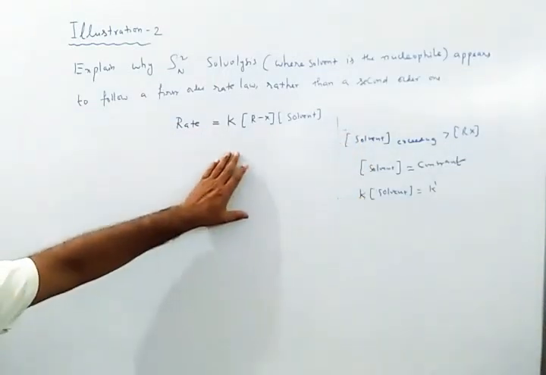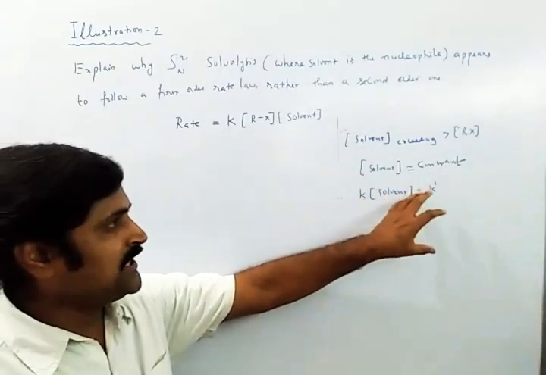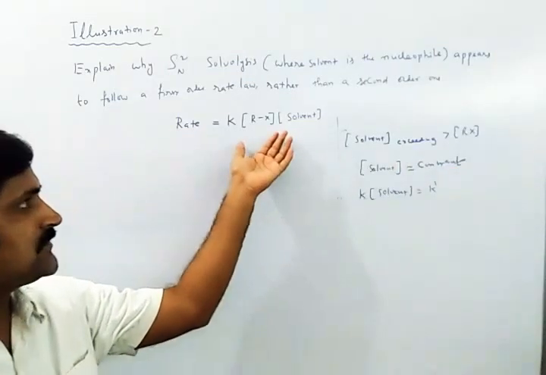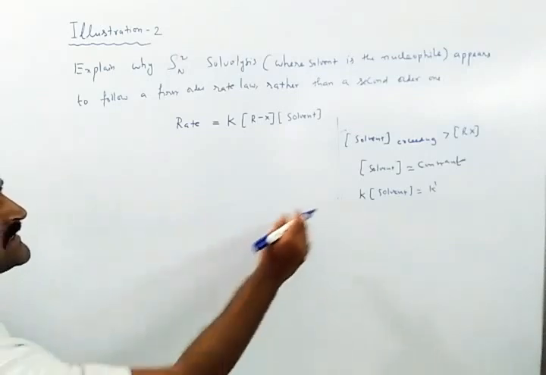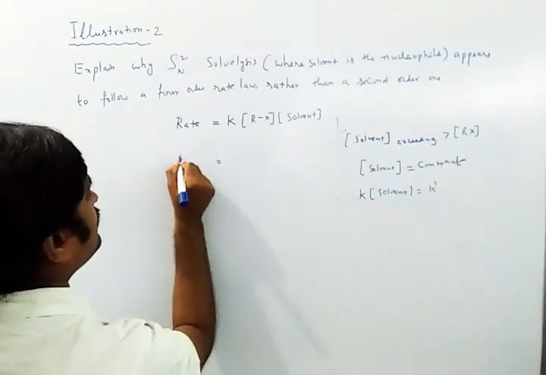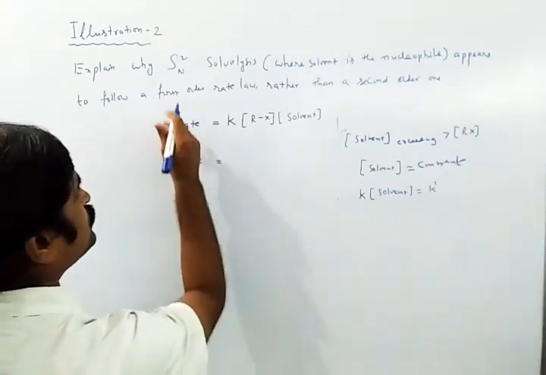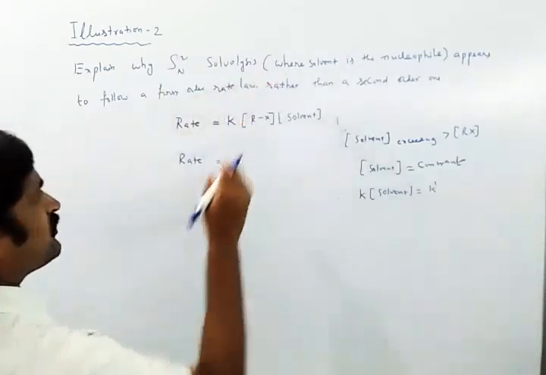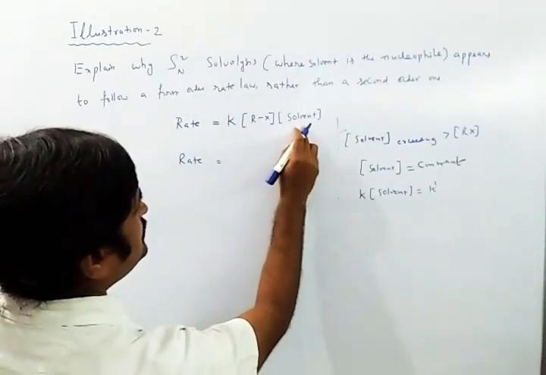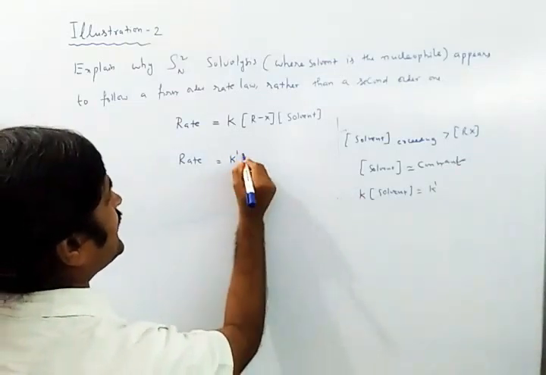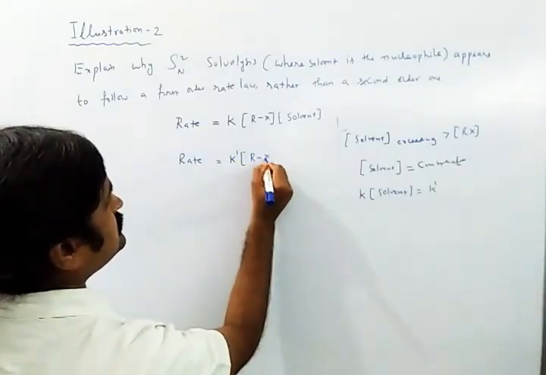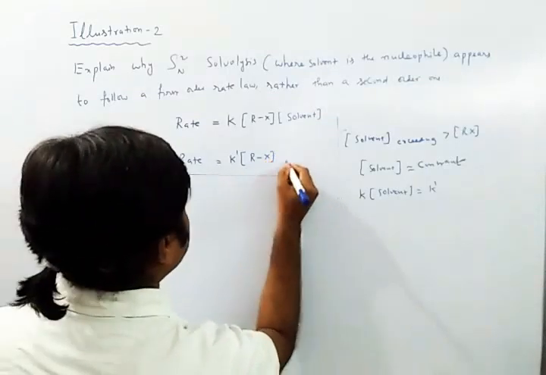In such a case, what will happen? Only one concentration is directly proportional to the rate of reaction. Then I can substitute this in the rate law given for the SN2 mechanism. K into the concentration of solvent I have taken as K dash, so I can write it as K dash into the concentration of RX.